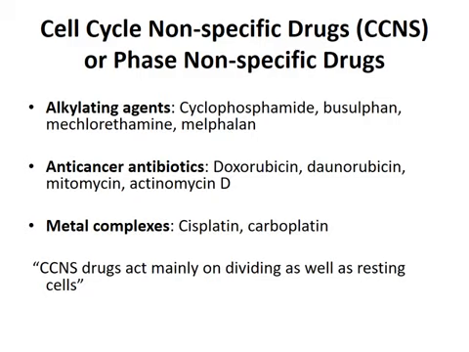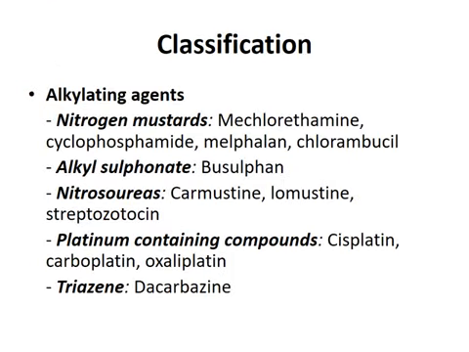The other type of drugs are CCNS, cell cycle non-specific drugs or phase non-specific drugs. These are the alkylating agents, cyclophosphamide, busulfan, mechlorethamine, melphalan. Anti-cancer antibiotics like doxorubicin and daunorubicin. Mitomycin, actinomycin D. Metal complexes like cisplatin and carboplatin. CCNS drugs act on dividing as well as resting cells.